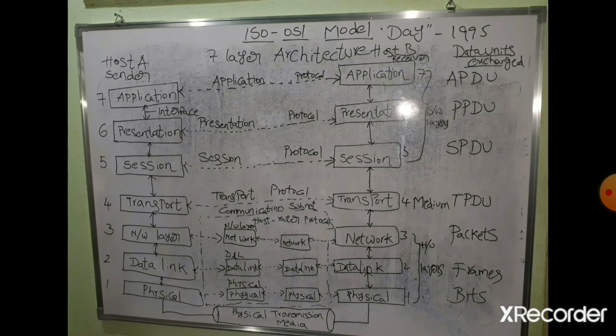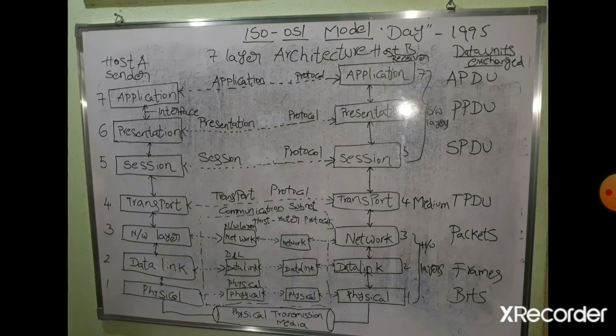In the application layer, application protocol data unit. Presentation layer, presentation protocol data unit. Session layer, session protocol data unit. Transport layer, transport protocol data unit. Network layer, the data is in the form of packets. Data link layer, the data is in the form of frames. Physical layer, the data is in the form of bits.